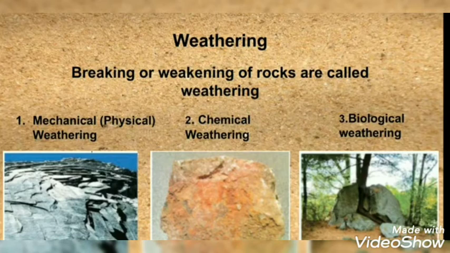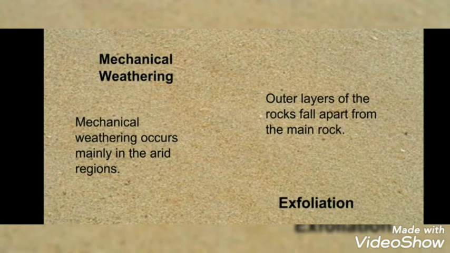So in this session we will learn about mechanical weathering in detail. Students, in this session we are going to learn deeply about mechanical weathering. So mechanical or physical weathering is more seen in areas of arid climate.